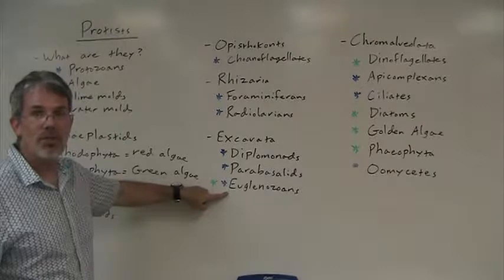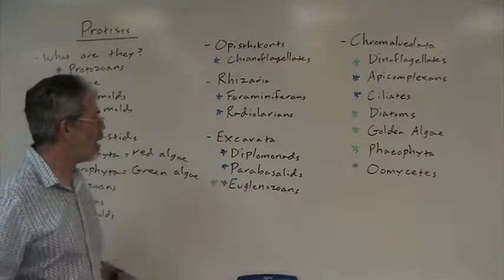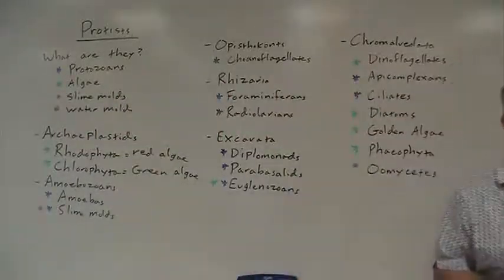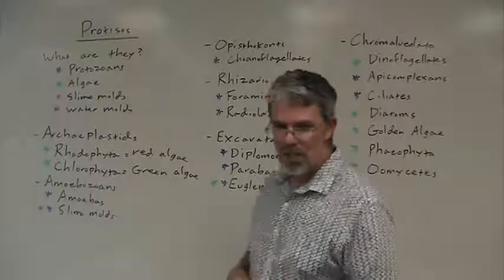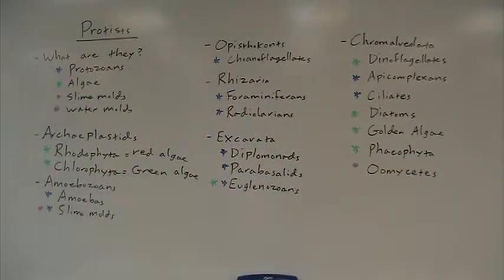and then you've got this group called the euglenozoans, which includes both the photosynthetic Euglena and some of the protozoans, one of which lives inside termites, known as Trichonympha. So again, this is just a brief overview of the incredible diversity of the protists.